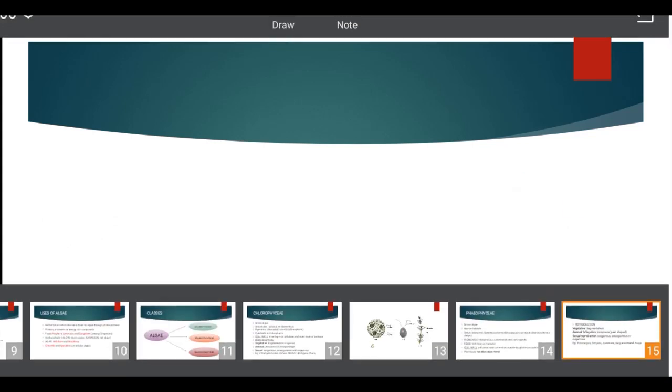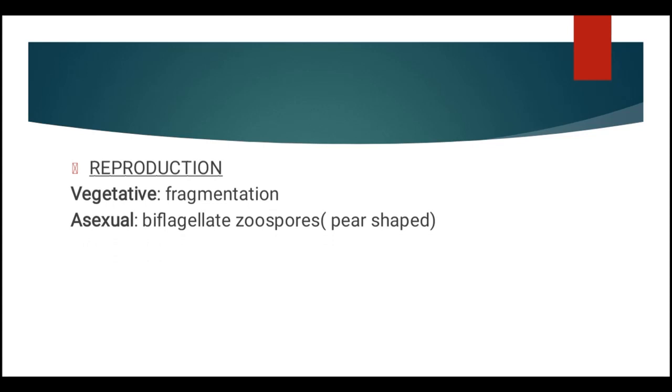Now we can go to the reproduction. Vegetatively, it may divide by fragmentation. Asexual reproduction is by biflagellate zoospores that are pear-shaped, and they also have two unequal, laterally attached flagella.